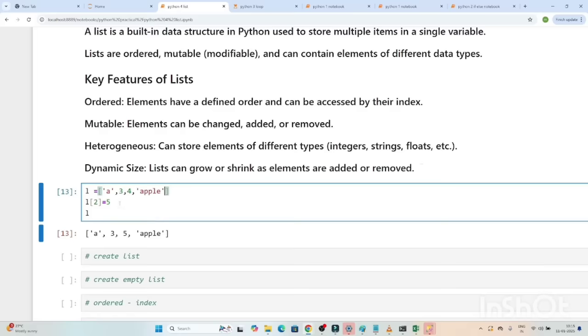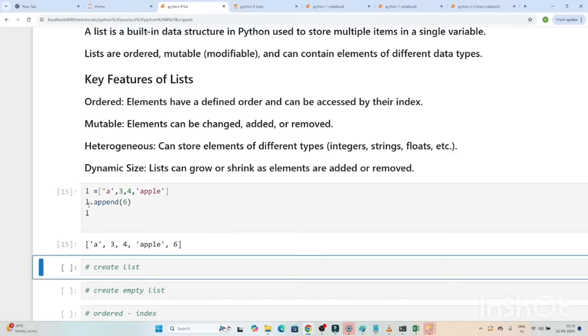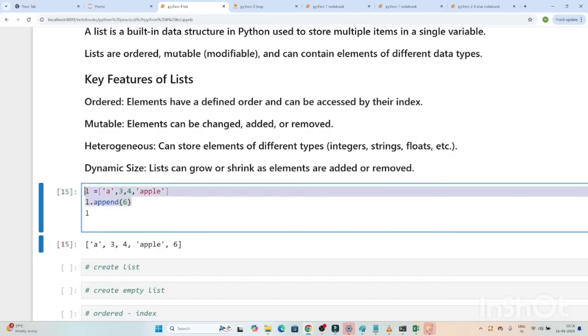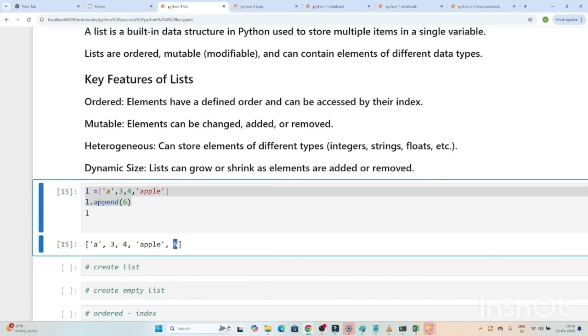So in a list we can add a value and we can remove a value, so it can grow or it can shrink also. Suppose I want to add a new value, so we have a different method. Suppose I will use l.append. I want to add a new value 6. Now if I print l, you can see 6 got added. It means you can add a value and you can remove a value, so that is the advantage.